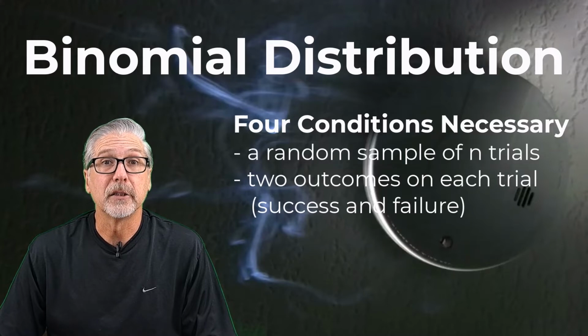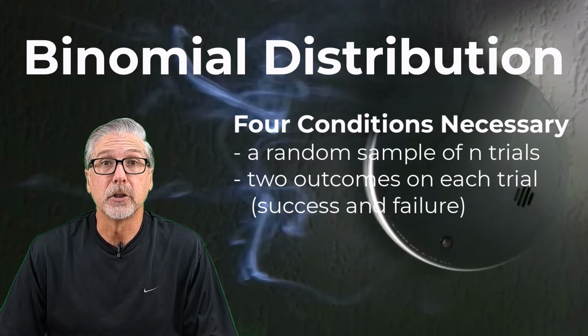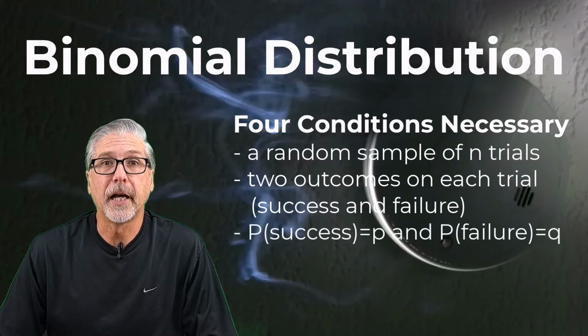We label them as success and failure. I should note here that success and failure are arbitrary labels, and they don't necessarily talk about something that's inherently good or bad. The binomial likes to think in terms of successes, so we want to make sure we label a success the outcome that we're interested in learning about. The third condition states that the probability of success needs to be p.